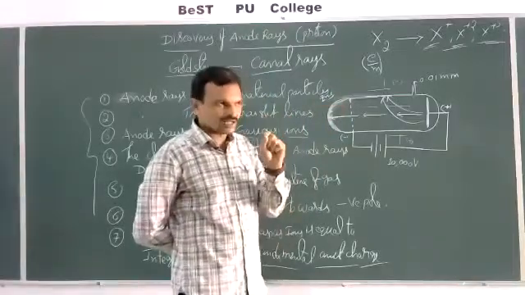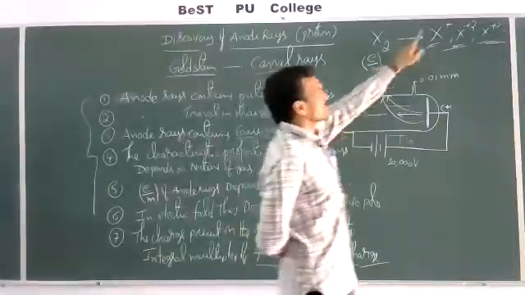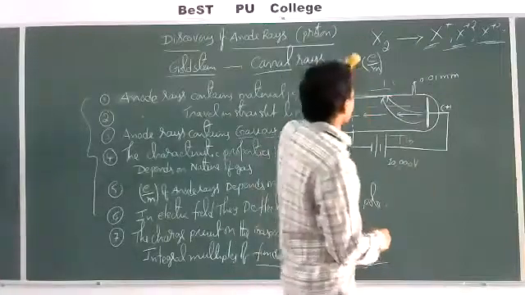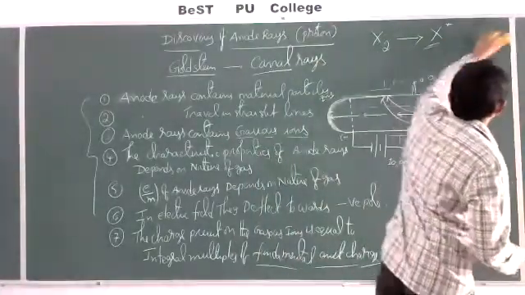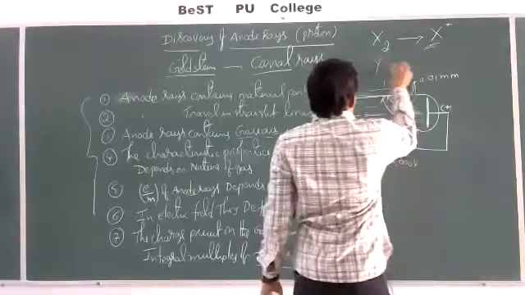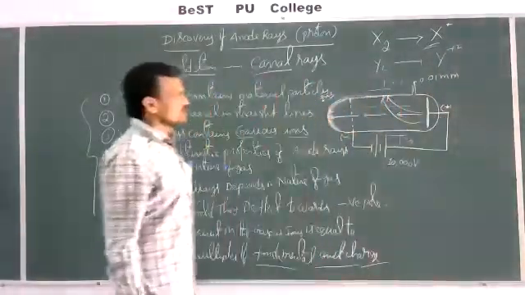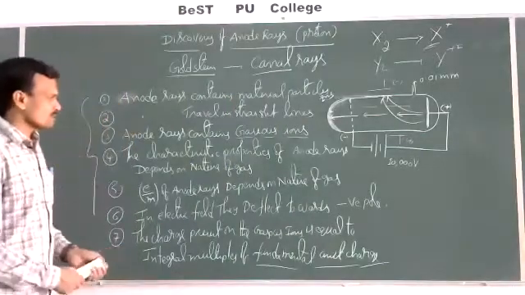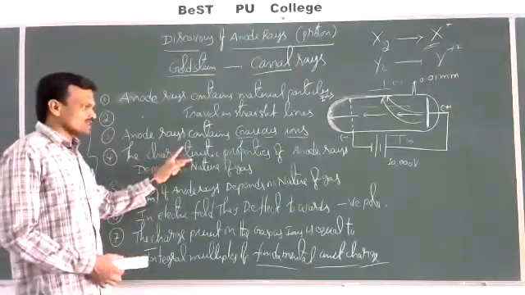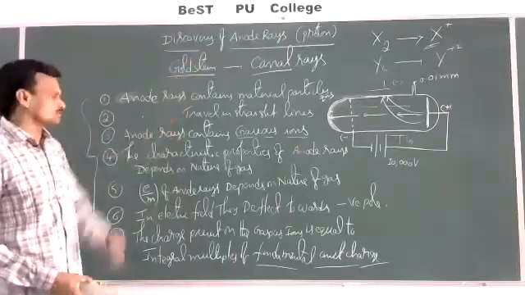The material particles present in the anode rays are nothing but the corresponding gaseous ions. Take a gas X2, suppose you get X plus. If I take a gas Y2, maybe Y plus 2, like this you can get. So the charge differs, the mass differs. So properties of anode rays depend on the nature of the gas taken.